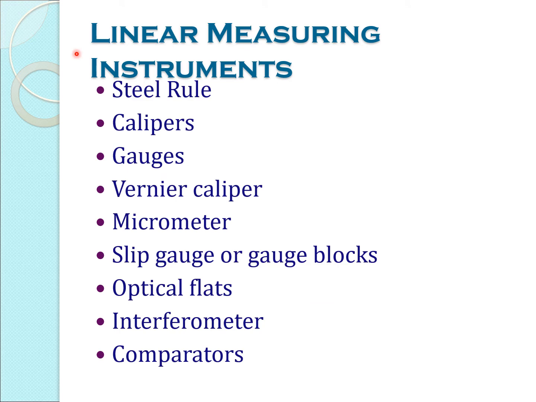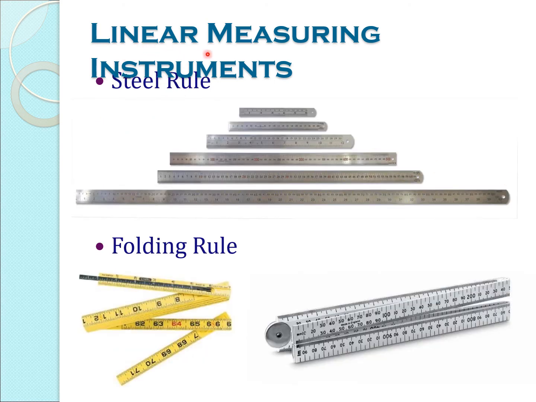Next thing is linear measuring instruments. We have various types of linear measuring instruments: steel rule, caliper, gauges, vernier caliper. We can see them one by one in detail. So these are all the linear measuring instruments. First thing is the steel rule.